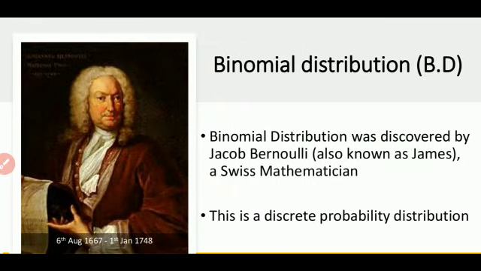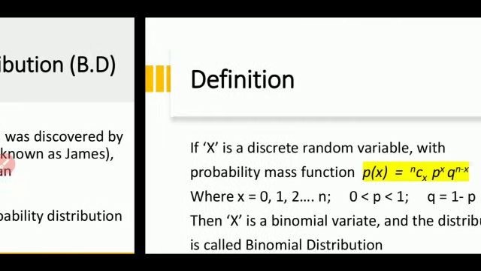Binomial distribution was discovered by Jacob Bernoulli. He is also known as James Bernoulli. He is a Swiss mathematician. Binomial as well as Bernoulli both are discovered by the same person only, that is James Bernoulli. This is a discrete probability distribution, meaning the distribution is going to deal with a discrete random variable.